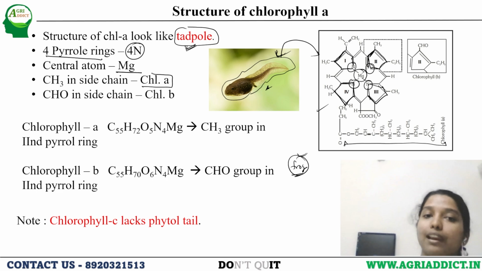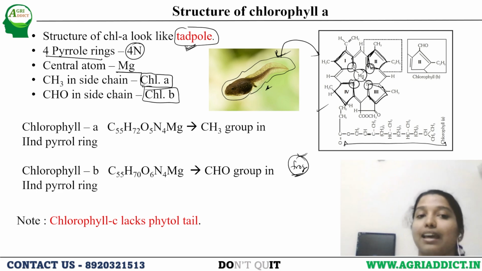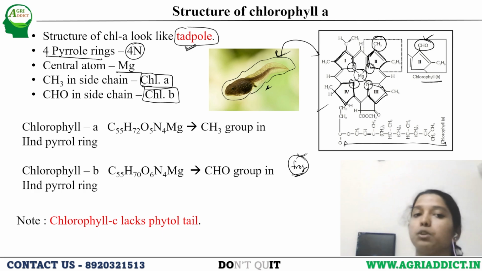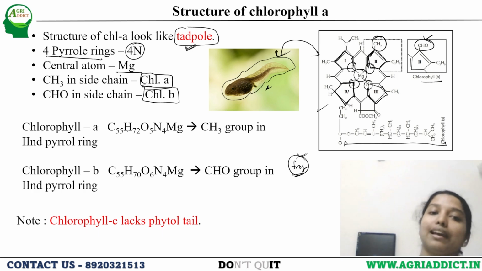Between chlorophyll A and chlorophyll B, only one difference is there. In the side chain of chlorophyll A, CH3 is there, whereas in chlorophyll B, a CHO side chain is there. So chlorophyll A is C55H72O5N4Mg; this is the formula.